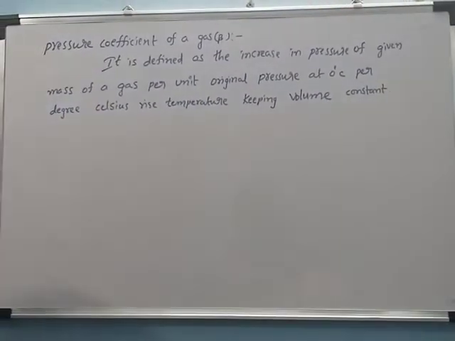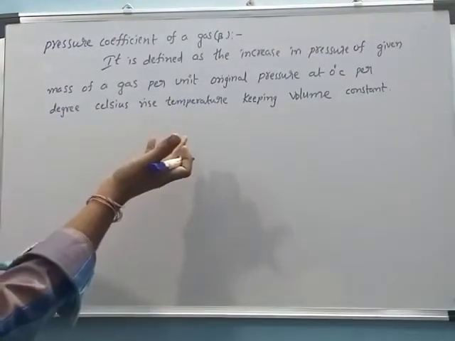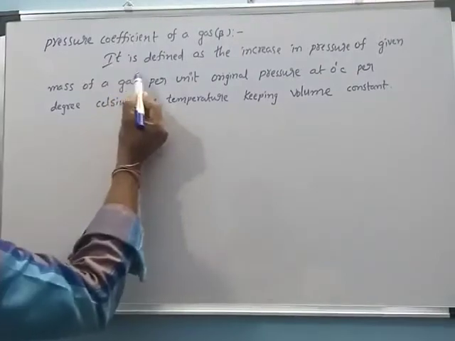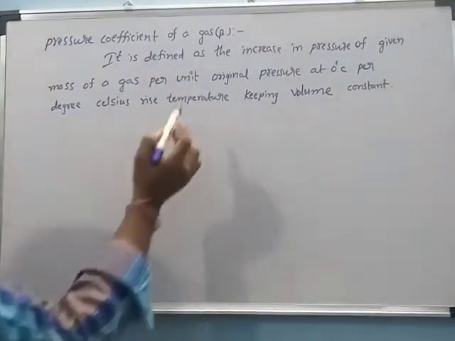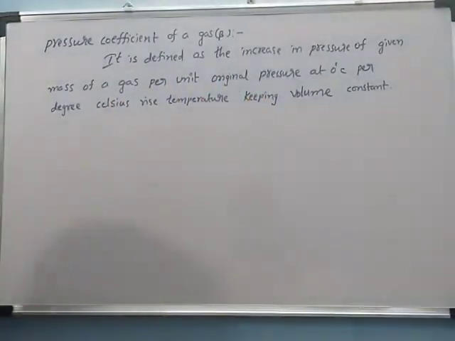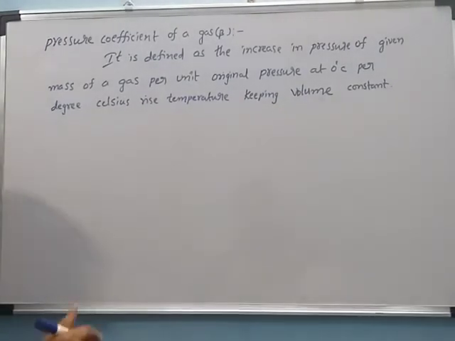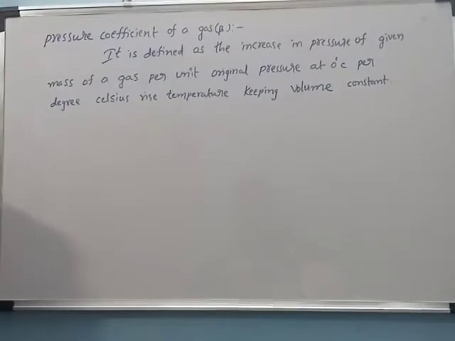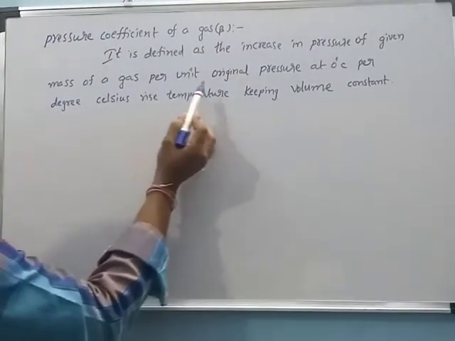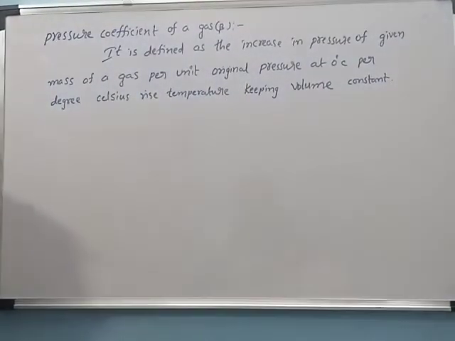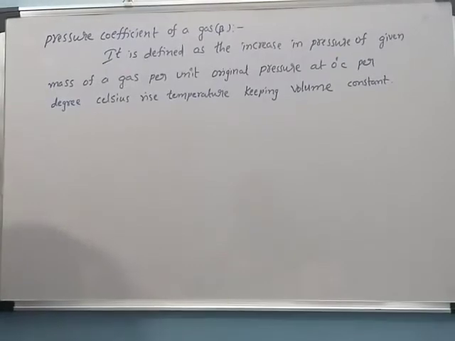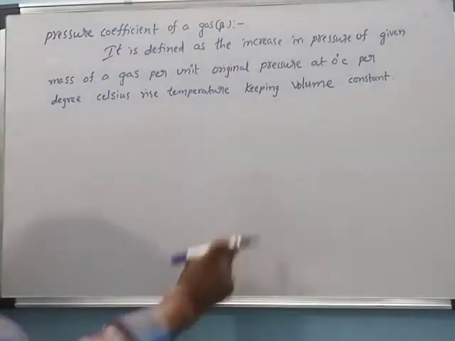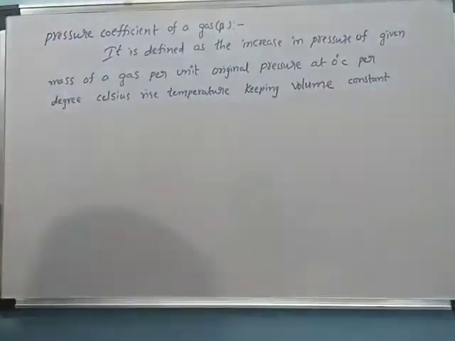Next we discuss the pressure coefficient of gas. Here, instead of volume as in the volume coefficient of gas, pressure is used. It is defined as the increase in pressure of a given mass of a gas, per unit original pressure at 0 degrees centigrade, per degree Celsius rise in temperature, keeping volume constant.